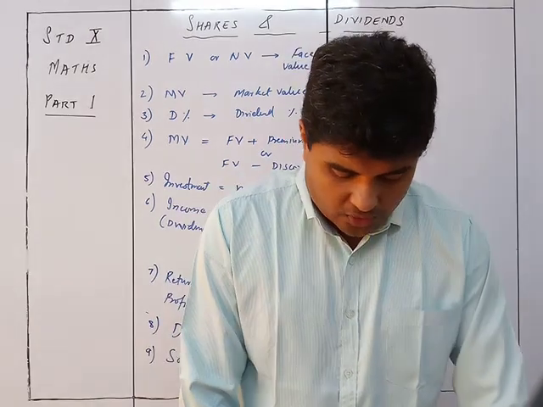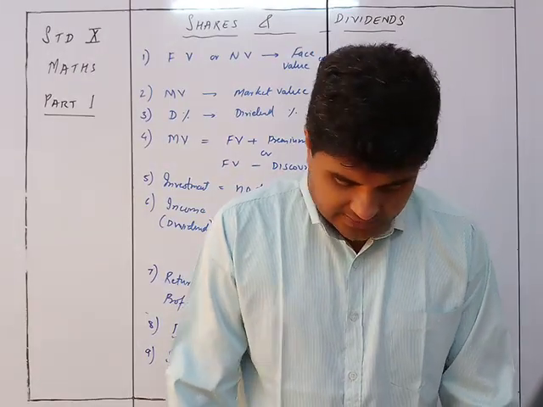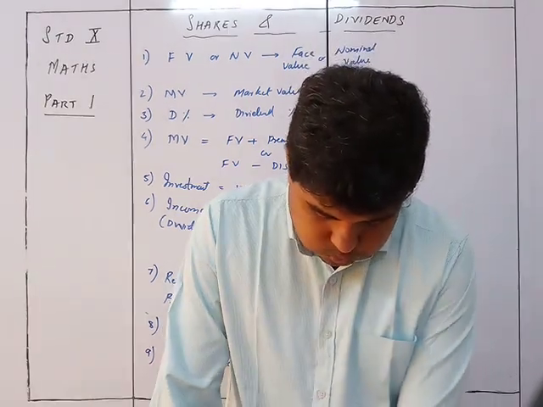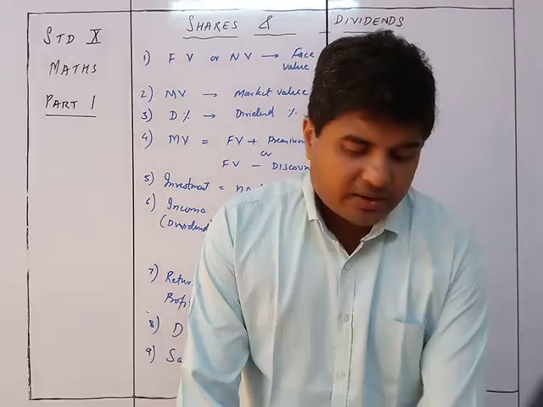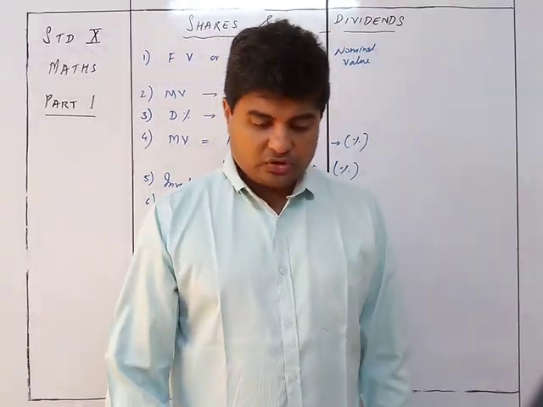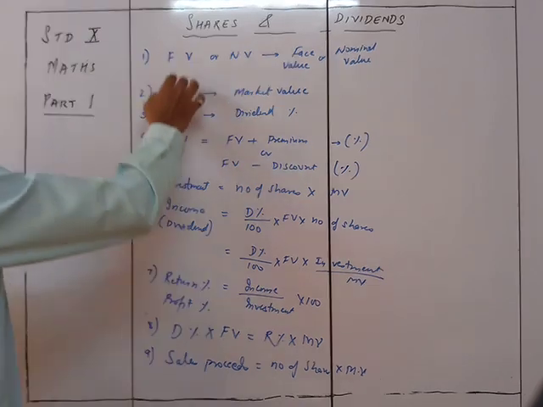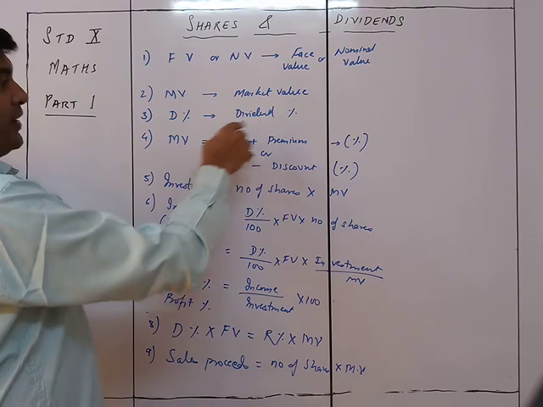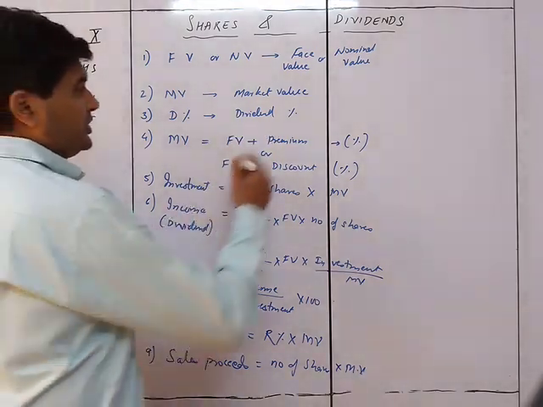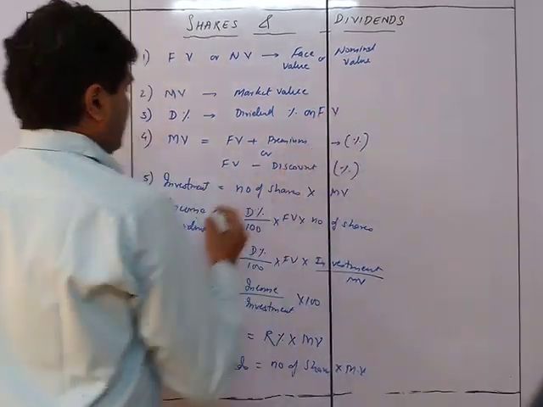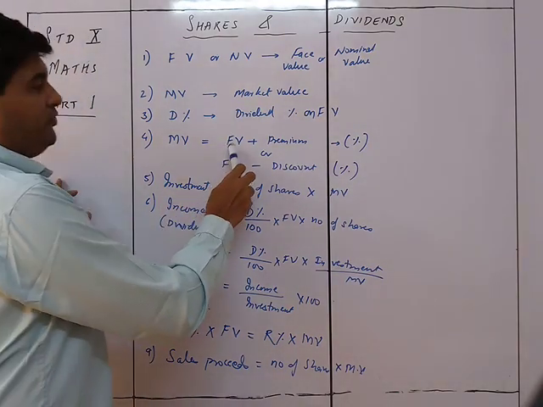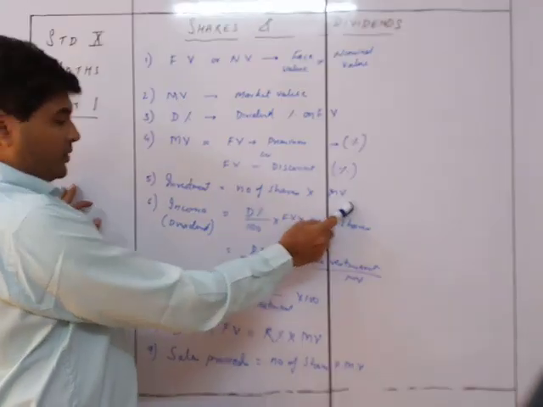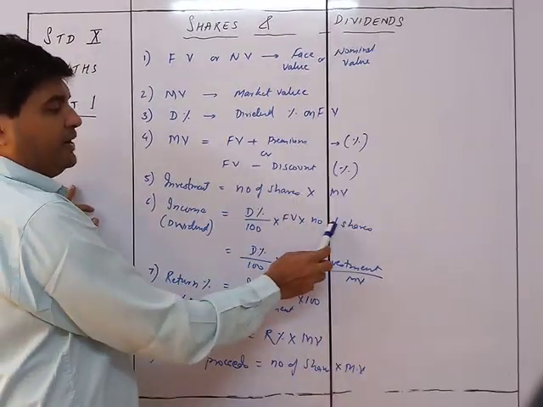I think these are the different formulas which are to be used. In case we come across any other thing in between, I'll just let you know. So these are the different formulas. Face value, market value, dividend percent, that is percentage on FV. MV, the market value, is always face value plus premium or face value minus discount. Investment is number of shares into market value. Income is dividend percent of 100 into FV into number of shares.